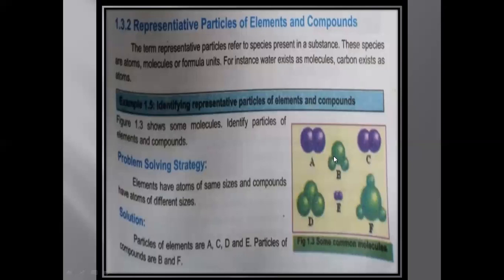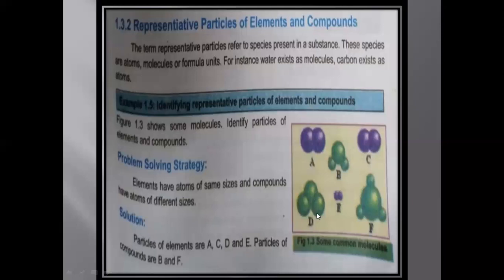But B, you can see the central ball is big and the side two balls are small. So that molecule which is made up of different atoms is called a compound. So this B is a compound. D, if you see, there are three balls, but all the three balls are of the same size. It means that this may be ozone, O3, which is made up of three oxygen atoms, and all the three oxygen atoms are the same.